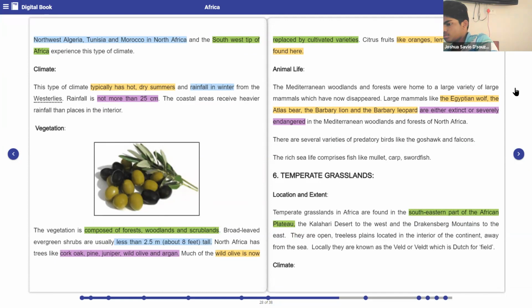Ma'am is about to get disconnected. Three minutes remaining in class. Okay, thank you for informing. Welcome. Ma'am's screen is blank. Ma'am is going to get disconnected. Samriddhi, you can mark the sea life comprises.